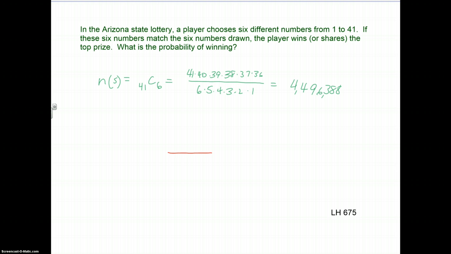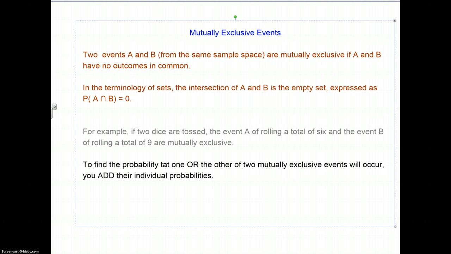Now, that's our sample space. That is the denominator of our fraction, so it's going to be down here. We're going to call this the probability of winning the lottery. And we are selecting one group of 6 numbers, so our chances are 1 out of almost 4.5 million. And we'll continue in the next video with some additional types of events.